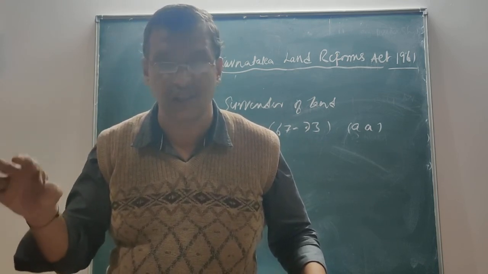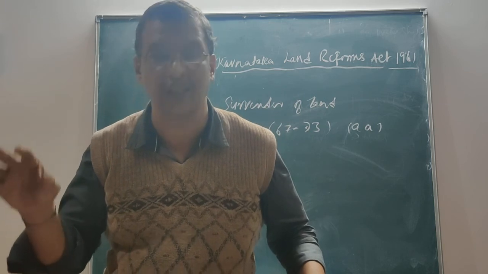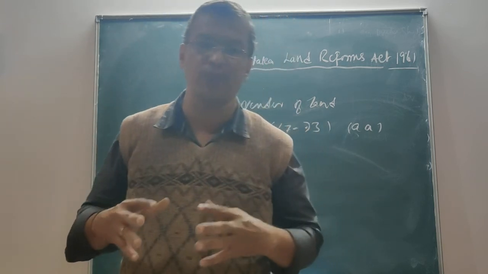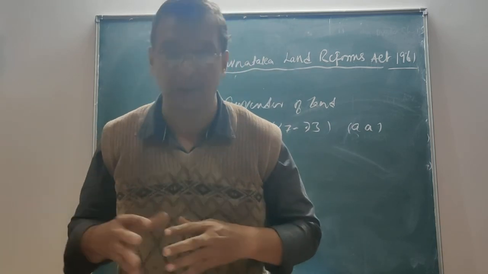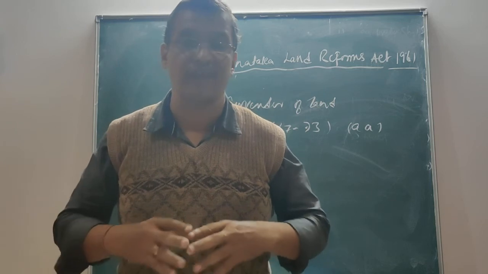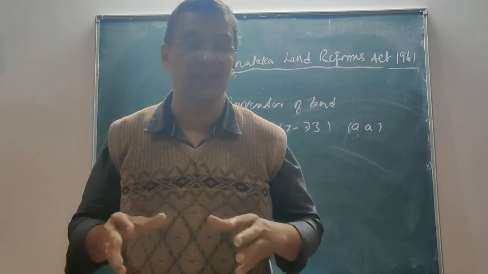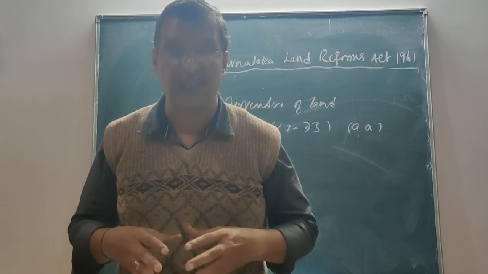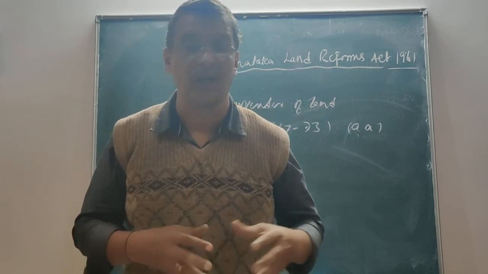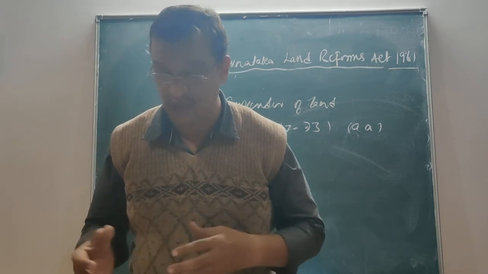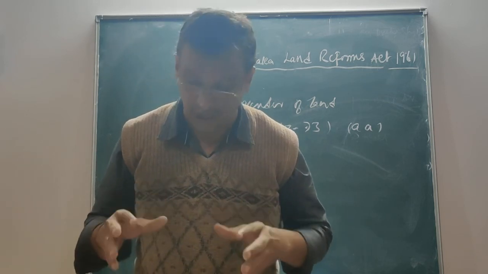However, this is only to the extent of the surrender, as the case may be. That is only to the extent of surrender that is required to be made. If he has transferred the property, only to that extent it becomes null and void, whereas if it is not exceeding the ceiling limit, then the same cannot be acquired. However, we say that if there is any change in the classification, or any consequential improvement made by the members of the family or himself, he is entitled to claim for that.